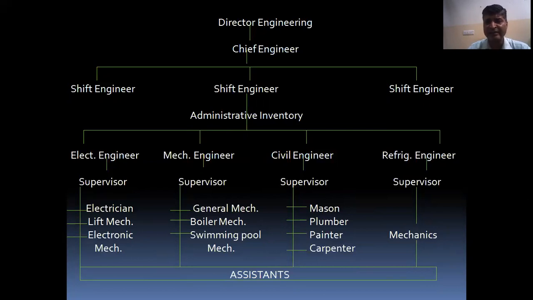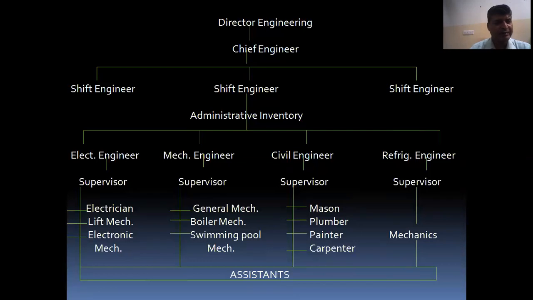First is mason, second is plumber, third is painter, and the 4th is carpenter. Now the next is the refrigeration engineer assisted by a supervisor, and a person responsible for all refrigeration mechanical work, and they all are assisted by assistants.